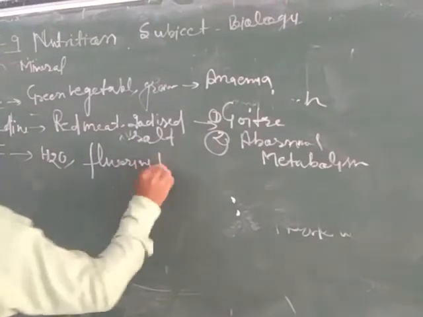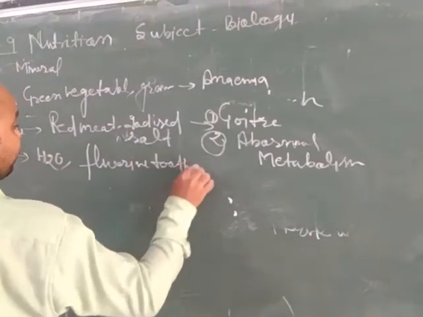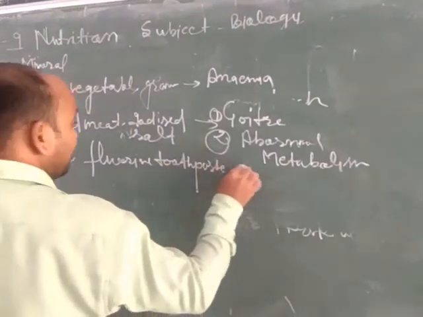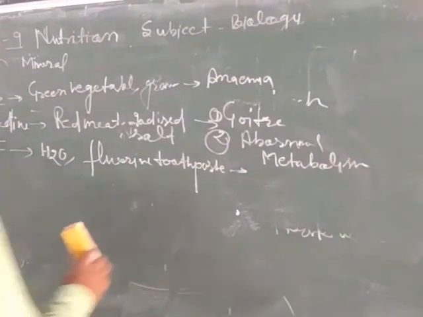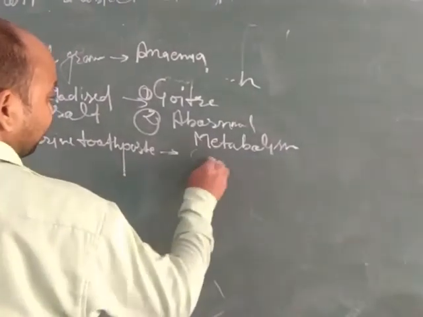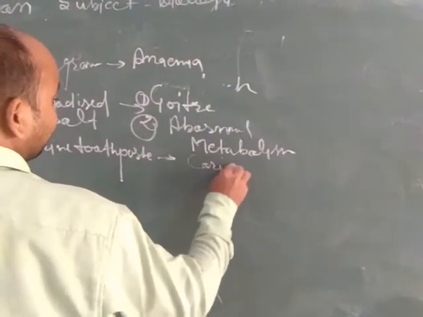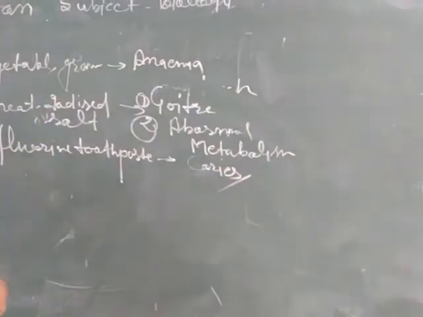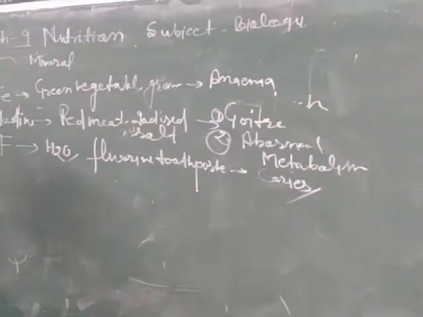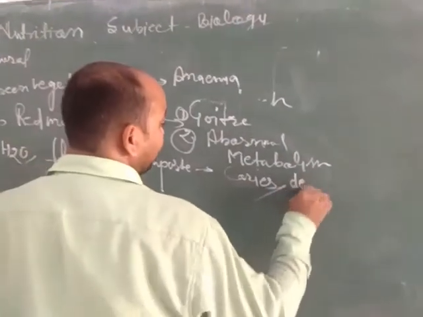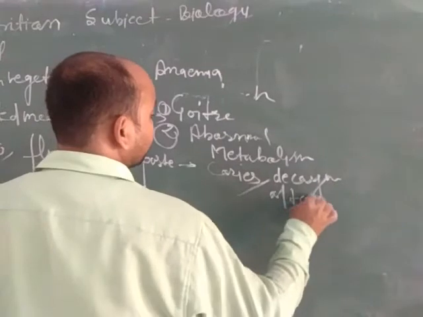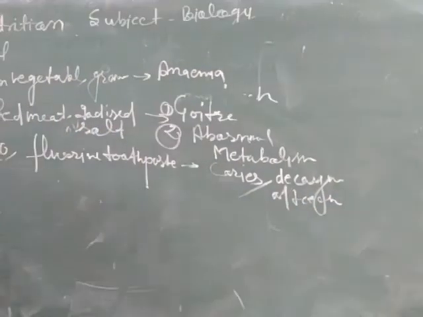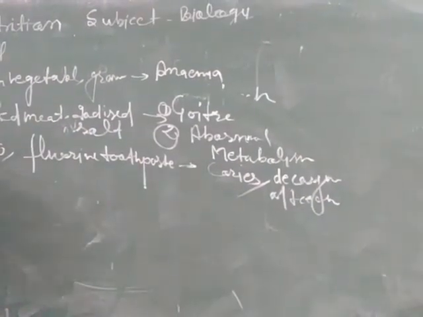Fluoride toothpaste is the chief source of fluorine in our body, which is responsible for preventing caries and decay. Caries means dental cavities, or we can say decaying of teeth, which occurs due to lack of fluorine in our body.